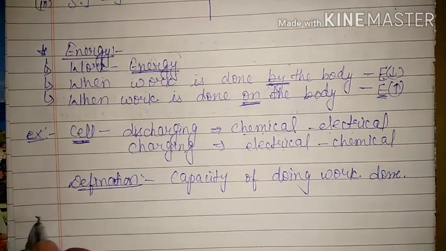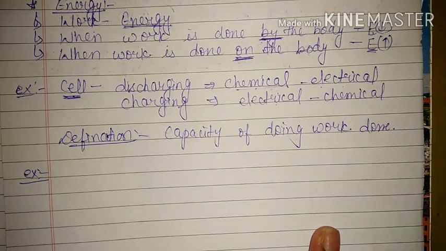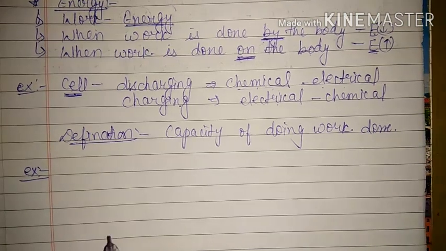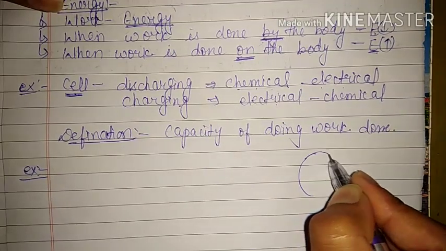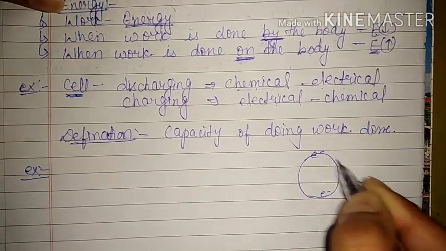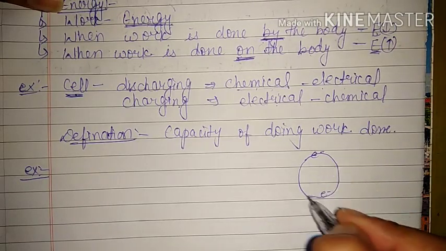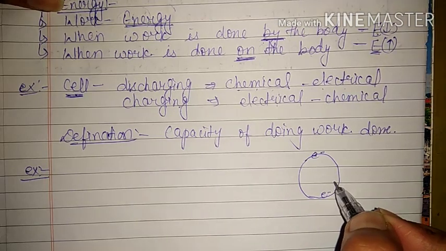Now I gave you one example and told you to find its answer, and I know you found the answer. If a body is moving in a circular path, I gave the question that an electron is continuously moving in a circular path. It has kinetic energy, obviously, because it is moving.